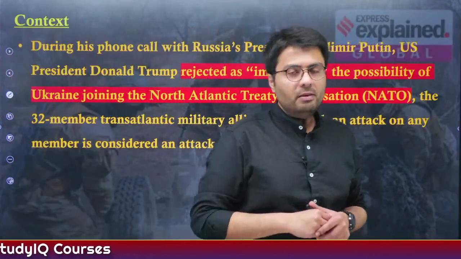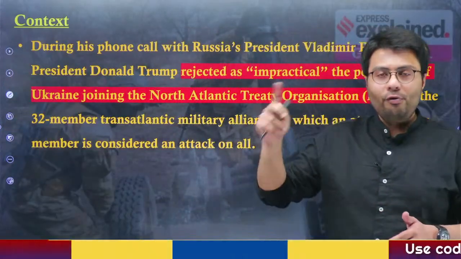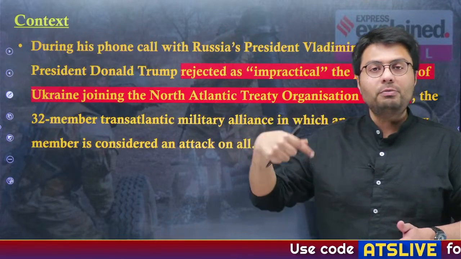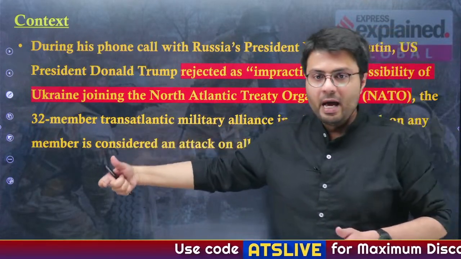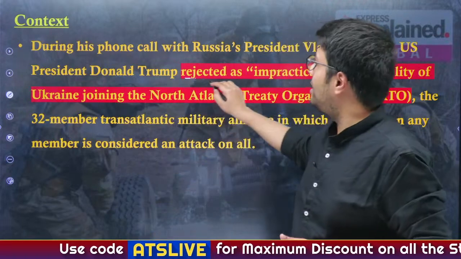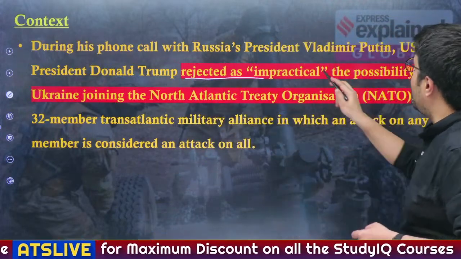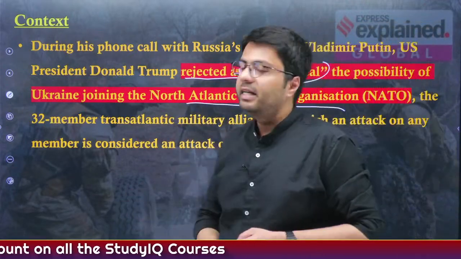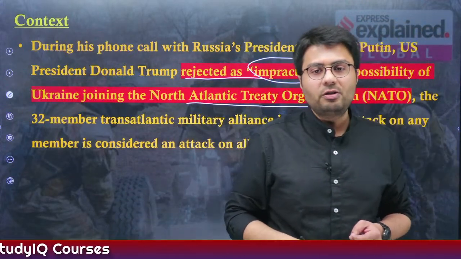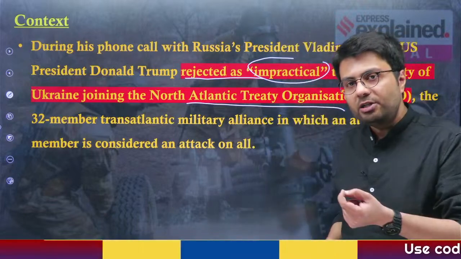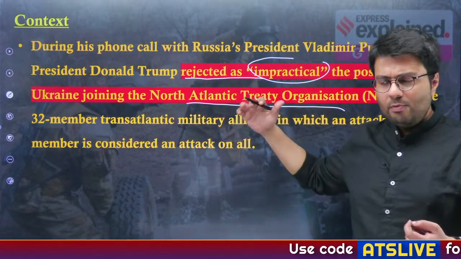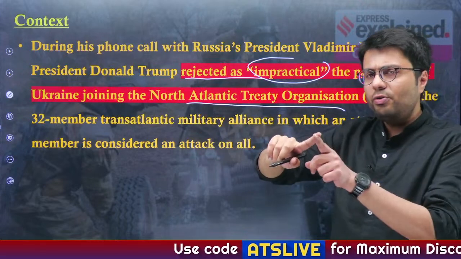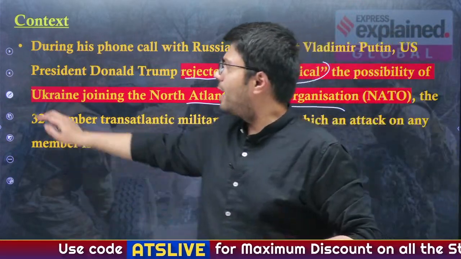Now, as you can see, the context of this article is the phone call which President Trump of the US made to President Putin of Russia. And in this phone call, he categorically rejected Ukraine's attempt as an impractical attempt to become a member of the North Atlantic Treaty Organization. Now, this is a military alliance between 32 nations. So, before understanding what this article talks about, let us quickly understand what NATO actually is.